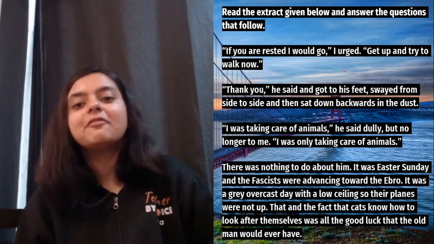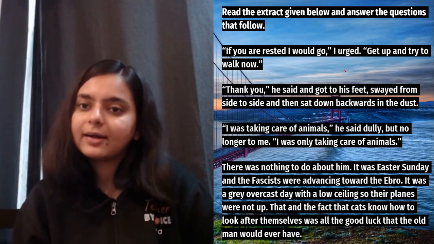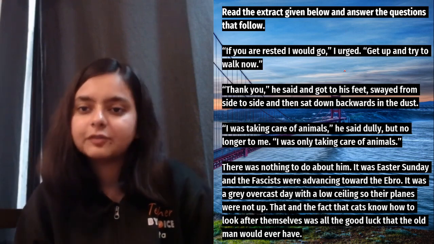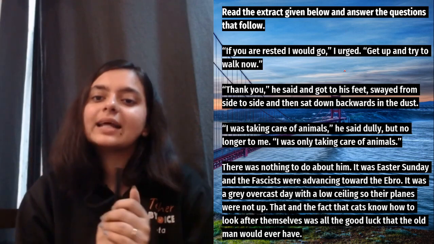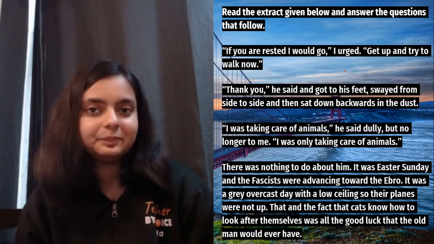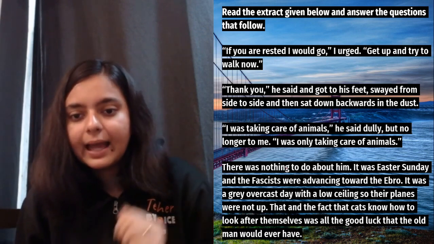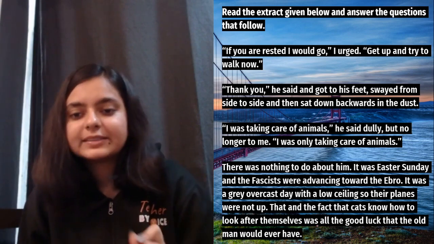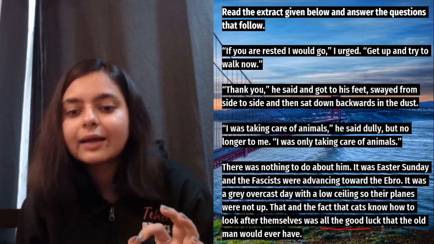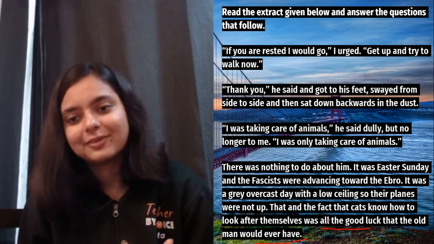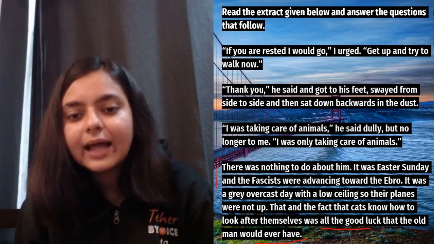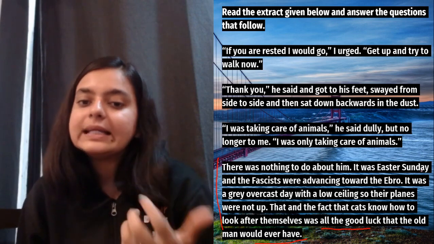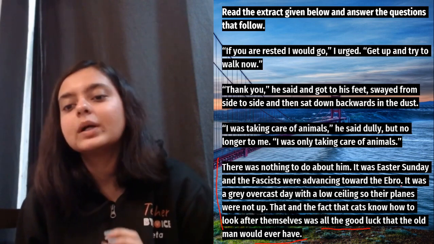Next is, "If you are rested, I would go," I urged. "Get up and try to walk now." "Thank you," he said, and got to his feet, swayed from side to side, and then sat down backwards in the dust. And then finally, the fact that the cats know how to look after themselves was all the good luck that the old man could ever have. Right. So this is the ending of the lesson. There was nothing to do about him. It was Easter Sunday, and the fascists were advancing towards the Ebro.